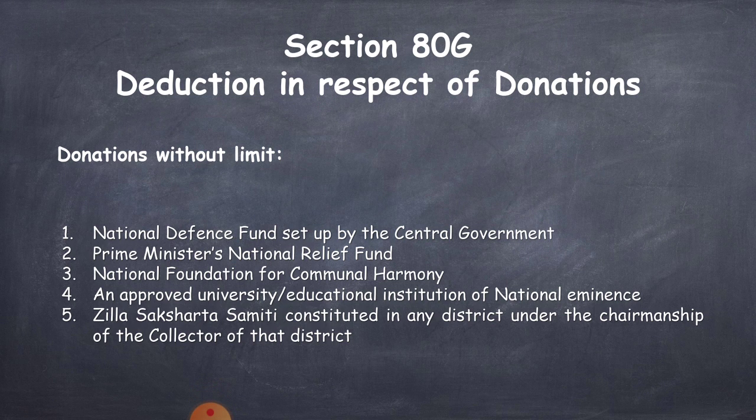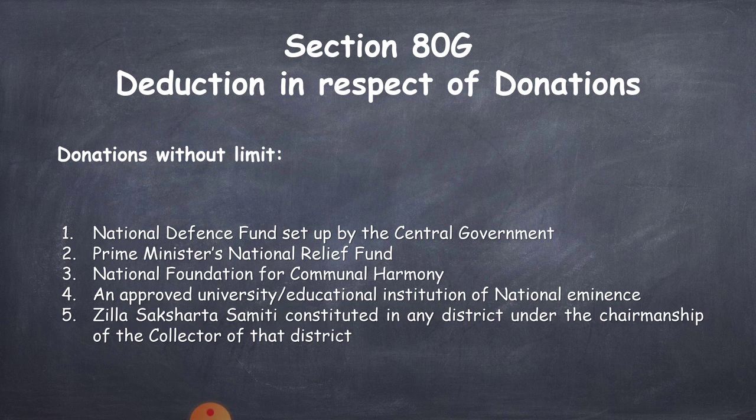There are two groups, donations without limit and donations with the limit. Donations without a limit, under this there are some deductions, about 28 points are there, and under with the limit they can claim some of the deductions. Let us see these deductions one by one. I am only reading the points, you have to remember all these points. In exam you have to classify which are the donations that come under donations without limit and which are the donations which come under with the limit.